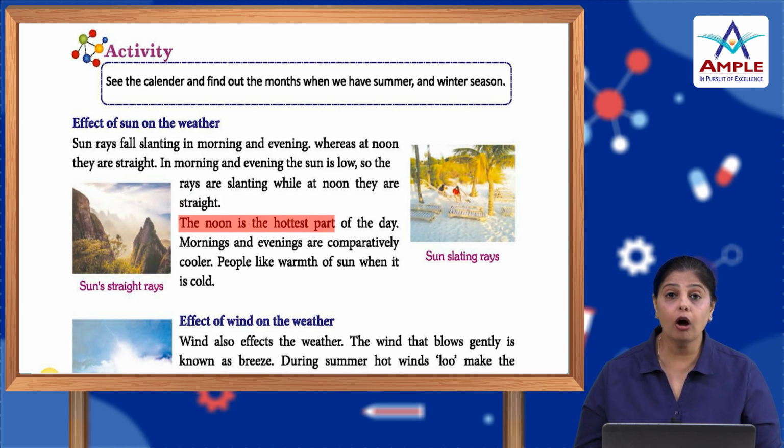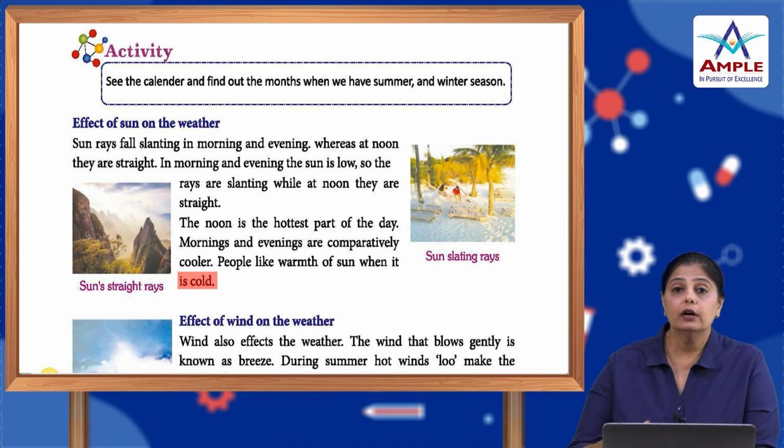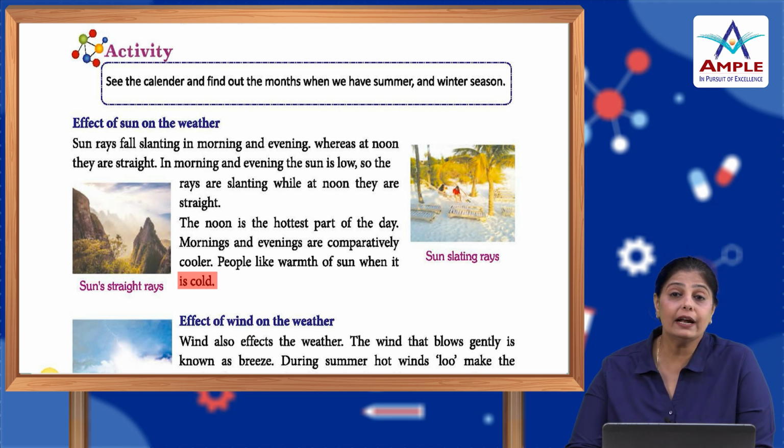Noon is the hottest part of the day. Mornings and evenings are comparatively cooler. People like the warmth of the sun when it is cold. So the sun plays a vital role. It not only provides us light, it gives us heat, it gives us energy.